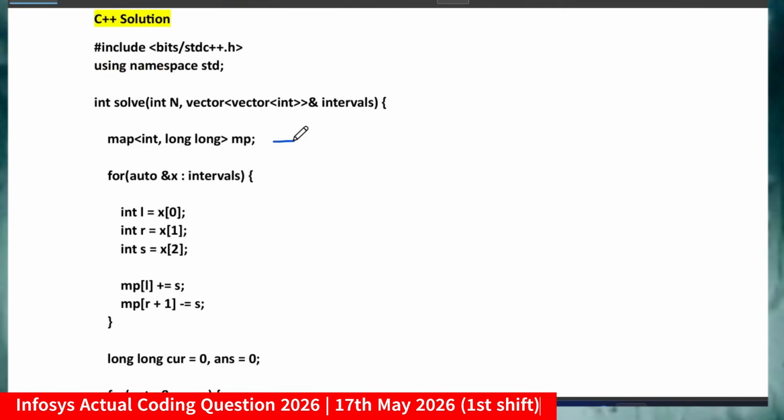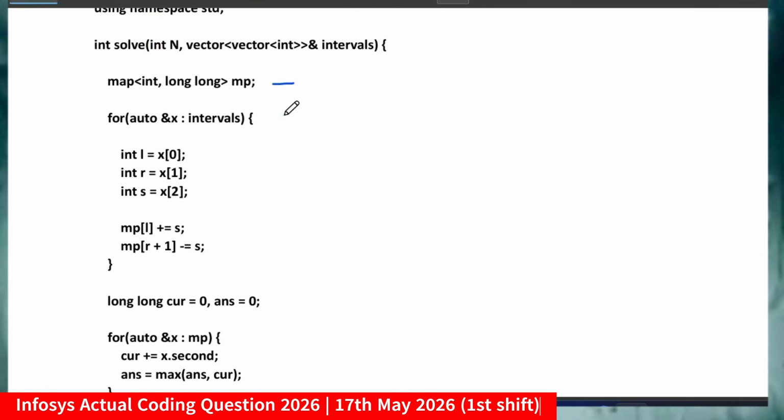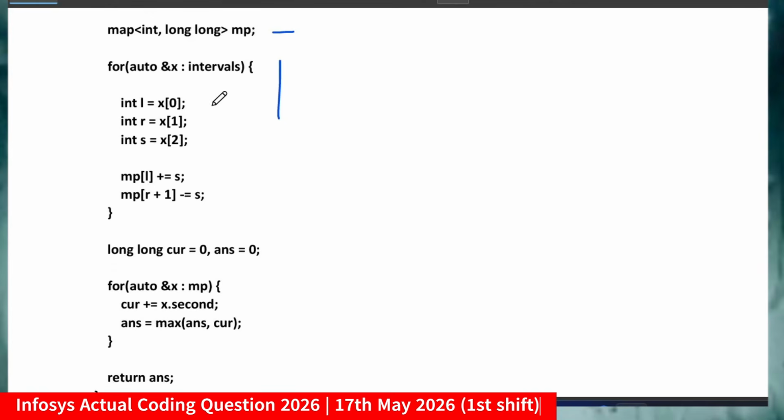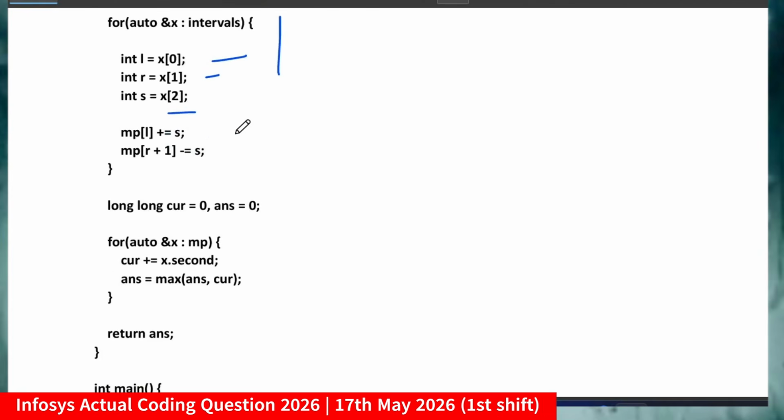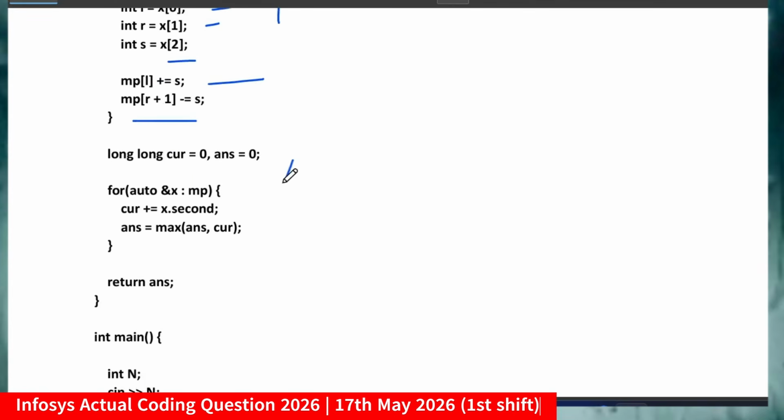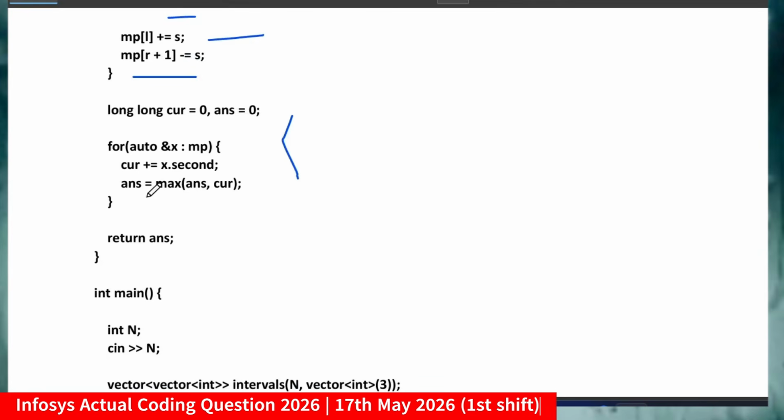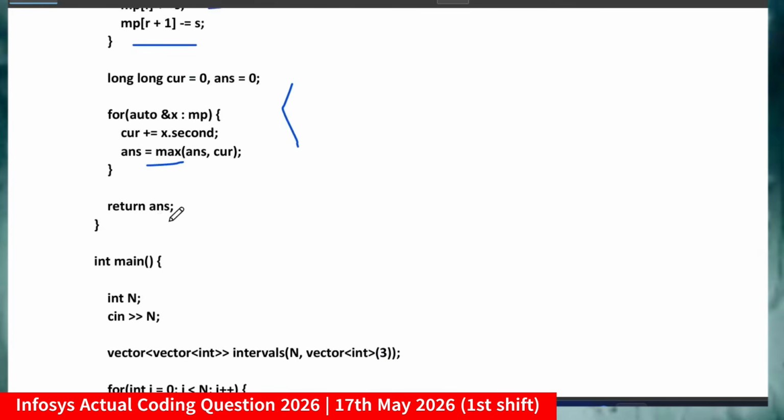Declaring the map int long mp and traversing it. First initializing l as 0, r, the right pointer, as 0, and s as 0. These are all defined, and I'm summing up with l and r plus 1, subtracting it for updating those values, and this temporary variable gets the maximum value so far and returns the value. So this was the question.